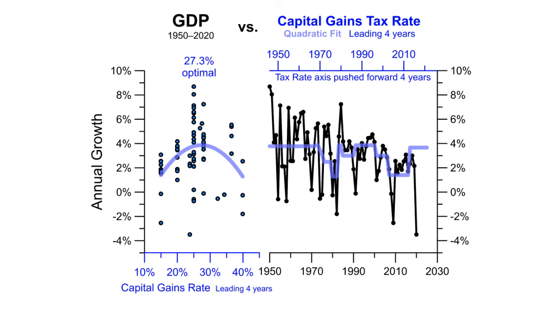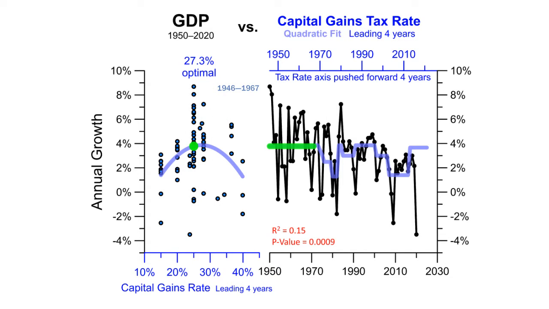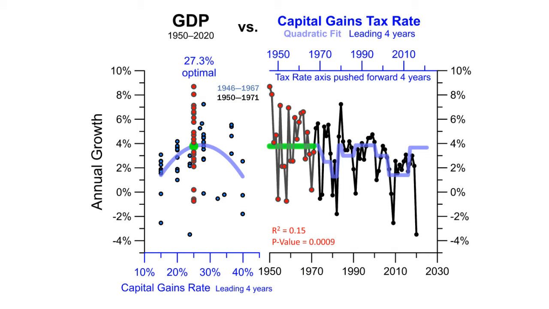The correlation of annual GDP growth with capital gains is strongest with a 4-year lead time. So the 25% capital gains rate from 1946 to 1967 influenced growth from 1950 through 1971. Raising the capital gains rate in steps to 39.9% weakened growth, culminating in back-to-back recessions in the early 1980s.